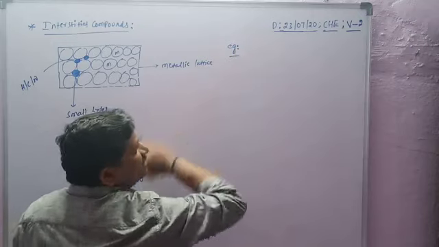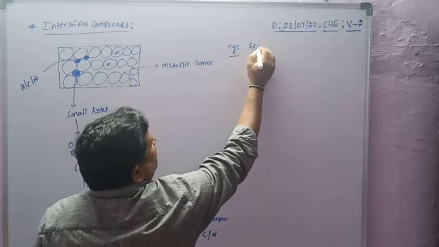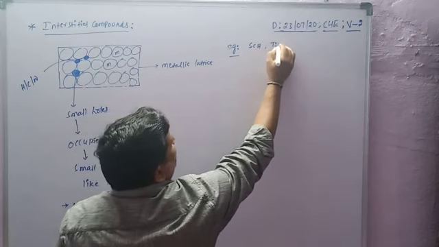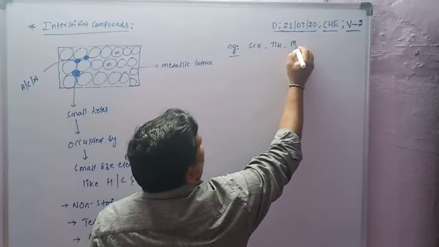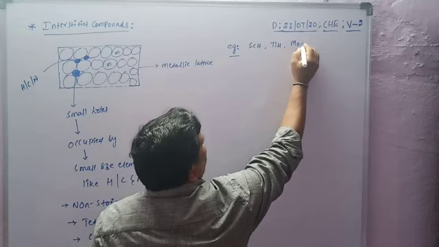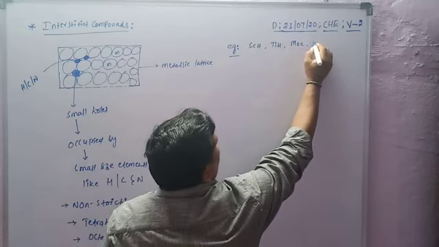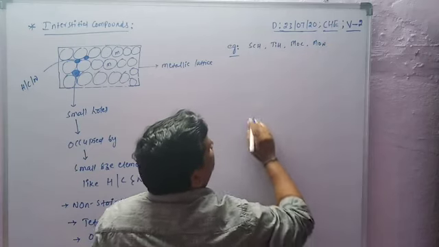For example, this representation: scandium hydride, ScH, titanium hydride, TiH. For example, molybdenum with carbon, and molybdenum with nitrogen.